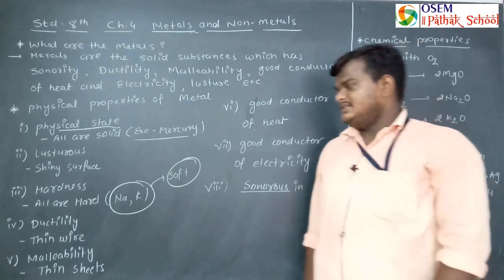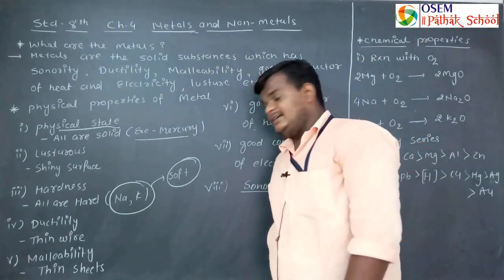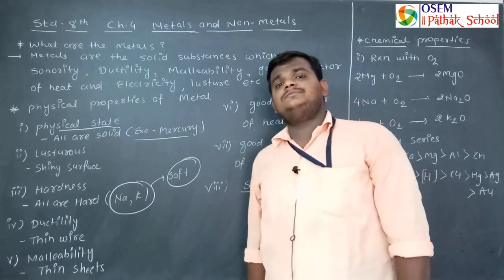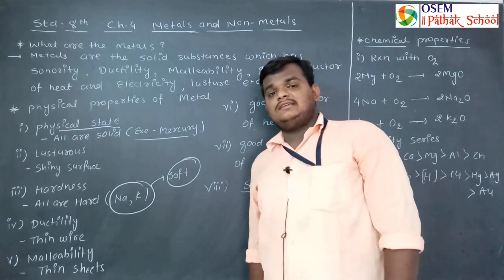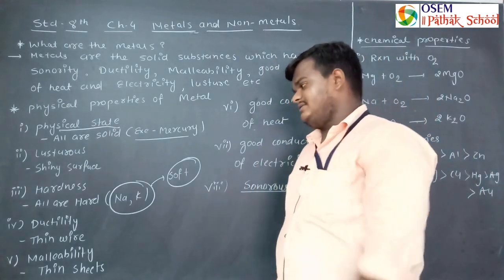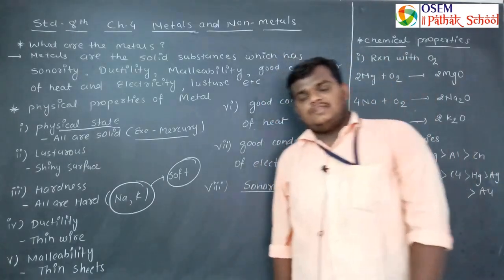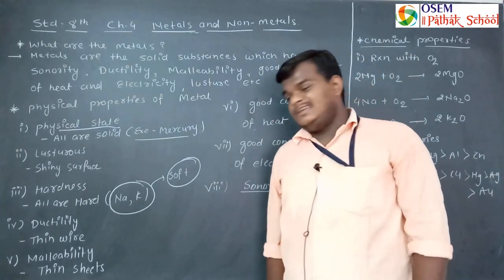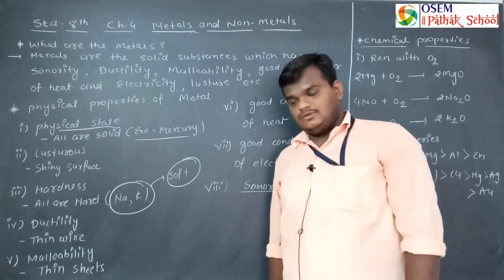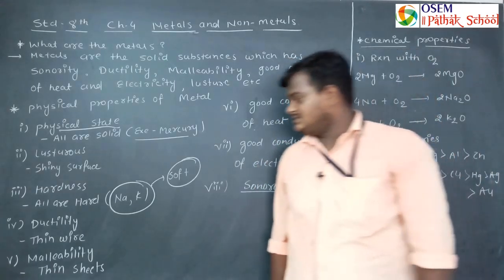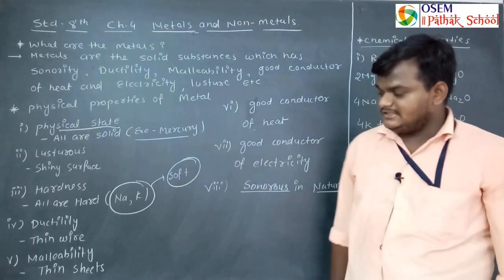Fourth property is ductility, and ductility can be defined as the stretching ability of the metal. मेटल कितना खींच सकता है, this property is considered the ductility of metal. When you stretch a metallic wire, it can convert into thin wire. So the property due to which it converts into thin wire is considered ductility.